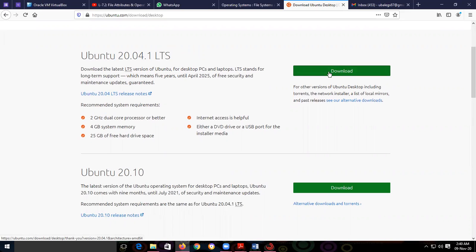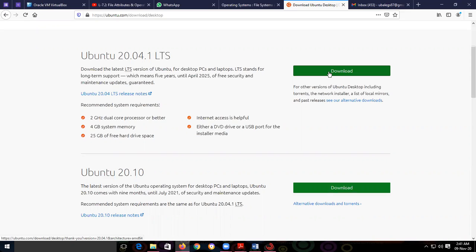Again, I have already downloaded this Ubuntu operating system. Save it to a location, either D drive, E drive, anywhere. So up till now, we have downloaded two things, that is VirtualBox and the Ubuntu operating system. Ubuntu is a flavor of the Linux operating system. Like Windows 7, Windows 10, Windows 2000, Windows XP are versions of Windows, Linux has many flavors like Fedora Linux, SUSE Linux, Kali Linux, Mint OS, and Ubuntu. Nowadays Ubuntu is mostly used, therefore we are using that.